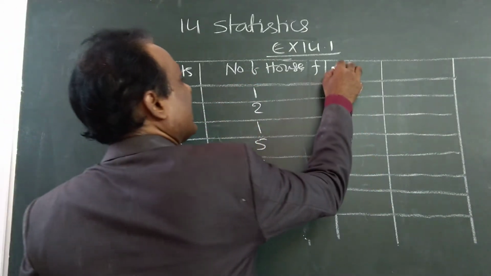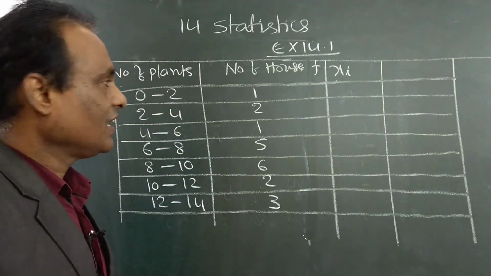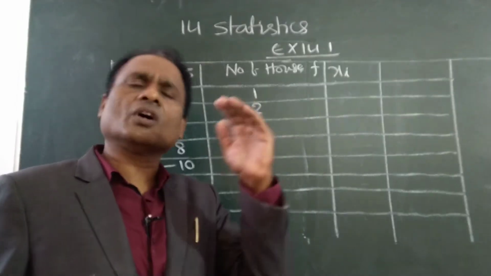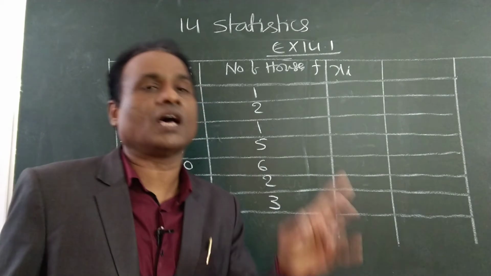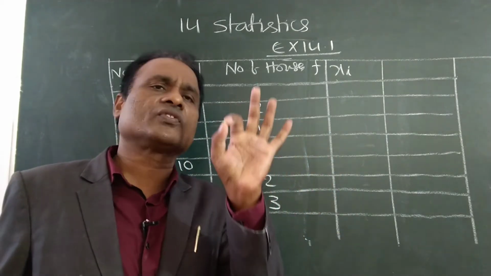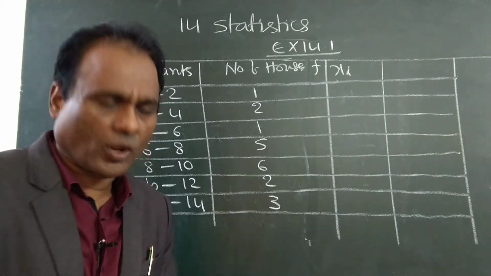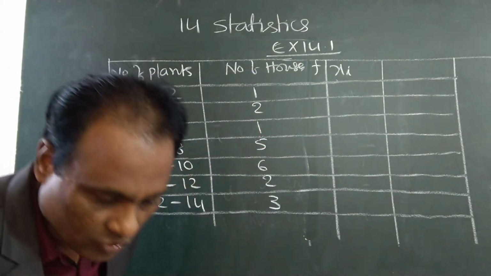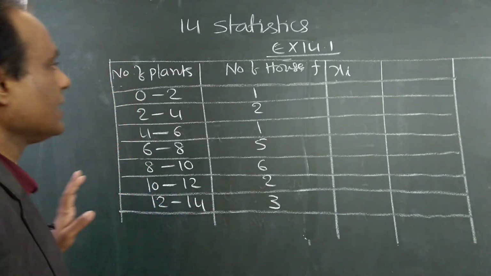Now, don't write. First we have to find xi. What is xi? In the formulas I gave, the third, fourth, fifth, any one we can use. I will use the third formula, which is convenient, and the fourth and fifth I will use for other problems. I will use the third formula because nothing is mentioned; we are not given any specific method.